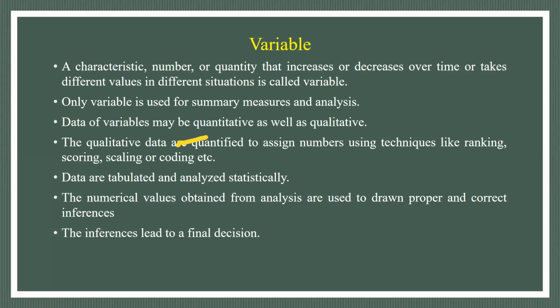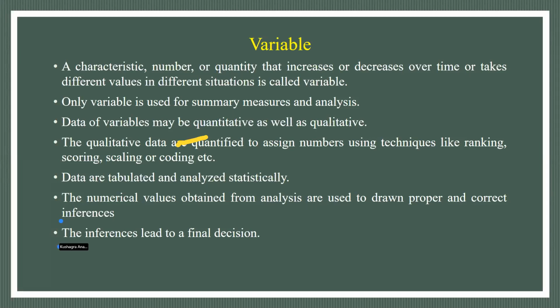Variable means it takes different values in different individuals and different quantity or intensity. It is not constant in each and every individual of the population. So only variables are used for summary measure analysis, for a study or any kind of improvement. Constants are fixed, so we do not use them for study or improvement. A variable presents the scope for improvement.